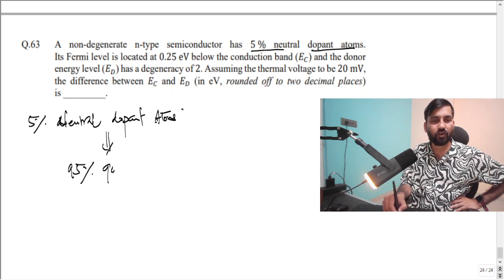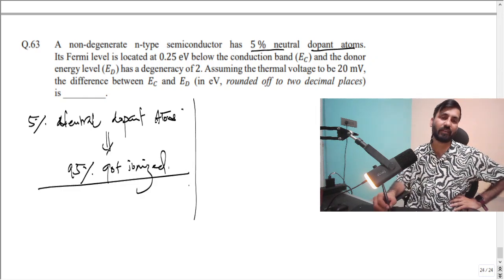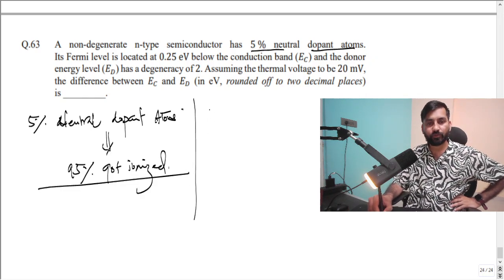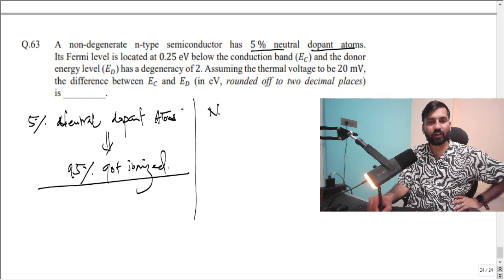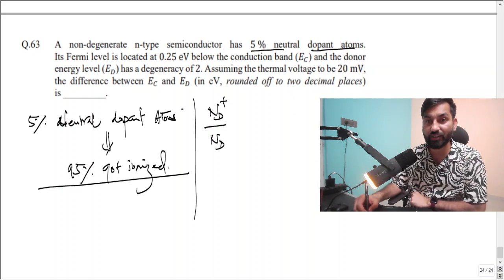90% got ionized. Okay, please remember that. So we can again write the formula Nd plus by Nd. It is not going to be 1 then. This fraction will never be 1. Remember this, this is very important.